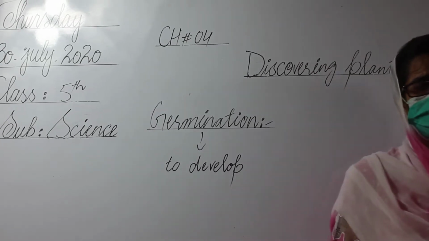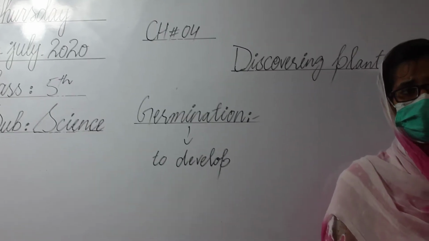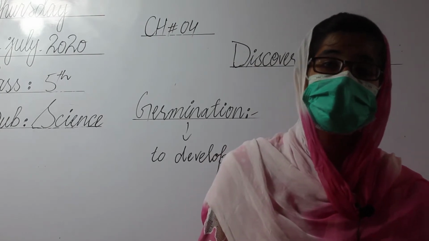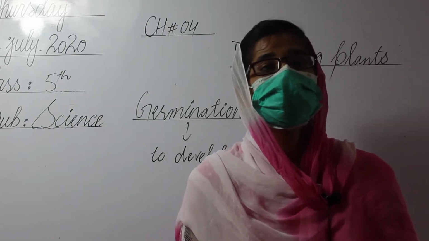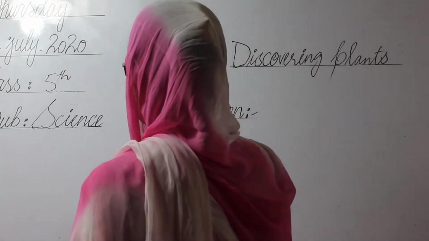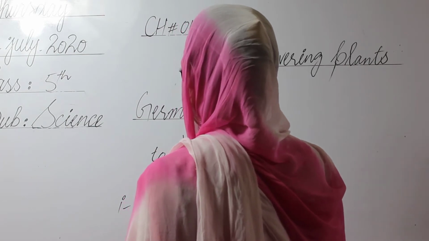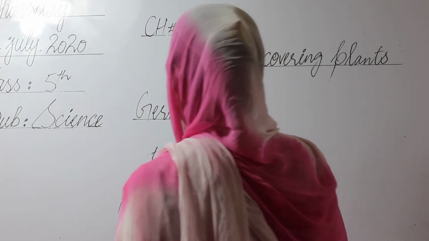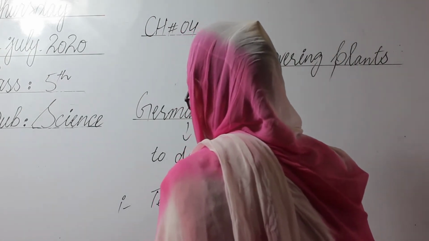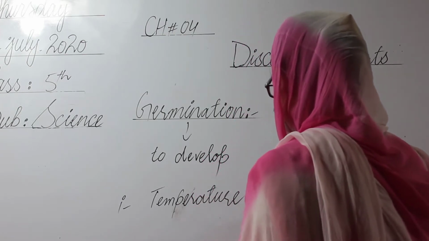Now students, can you tell me what the right conditions are for the germination of plants? What conditions are necessary for the germination of plants? The first condition is temperature of the surrounding.